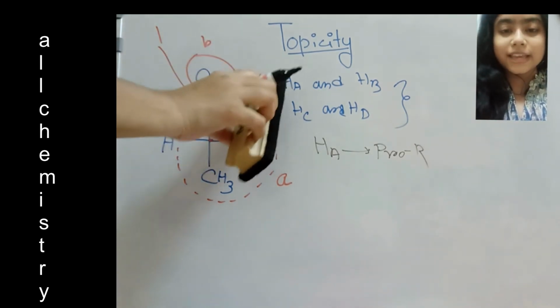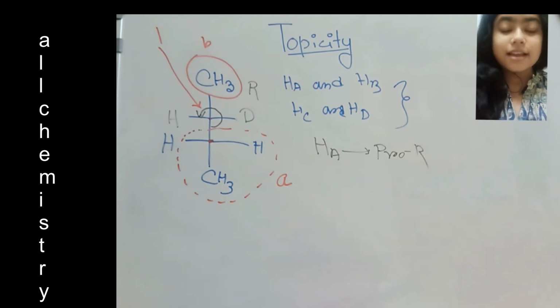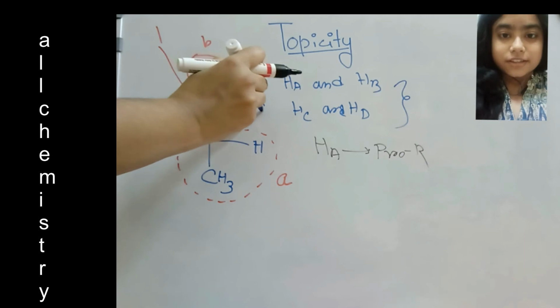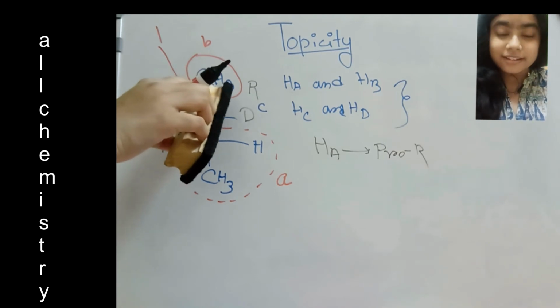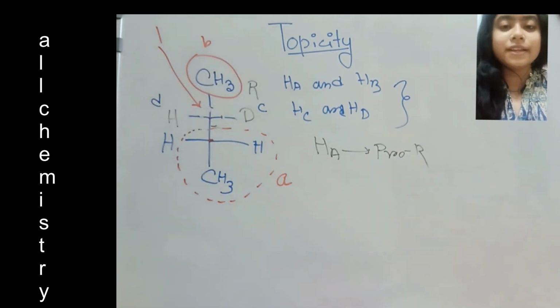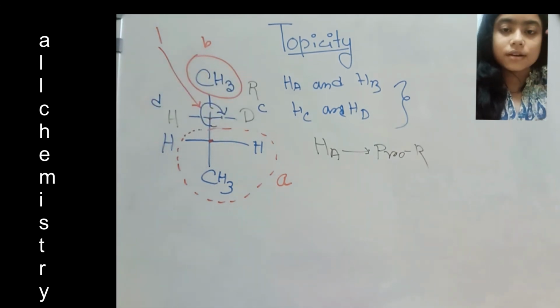In that case, A and B priority will be the same, only C and D change places. So the rotation will be A to B to C, which is a clockwise rotation.